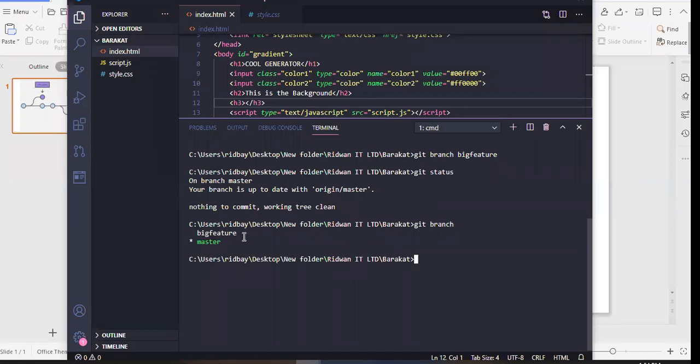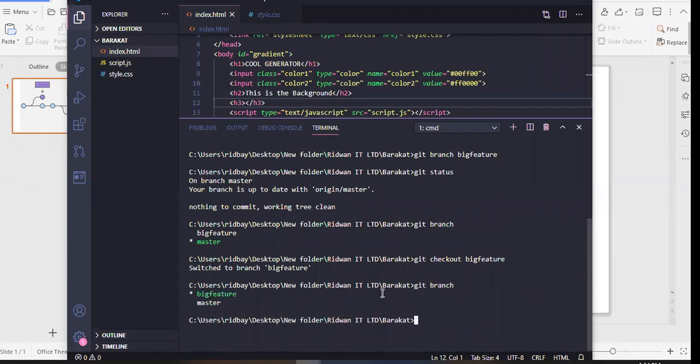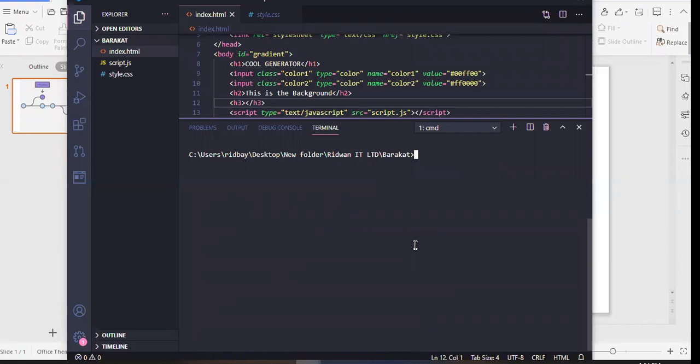So we have big feature, and the next thing is we want to switch into that big feature. So we do git checkout master, git checkout big feature. We switch into that. Then we use git branch again to check where we are. So we are inside big feature. Let's clear the screen.